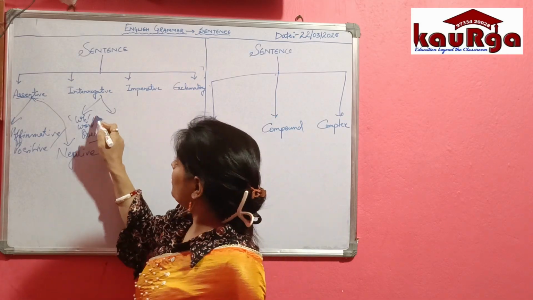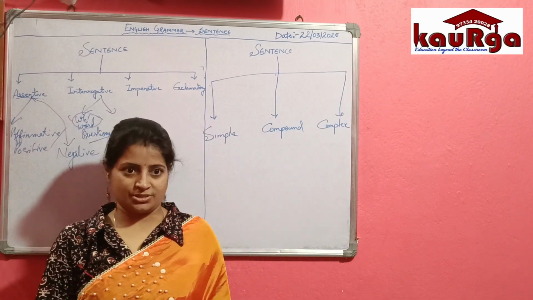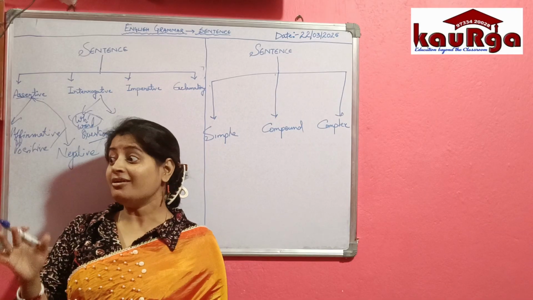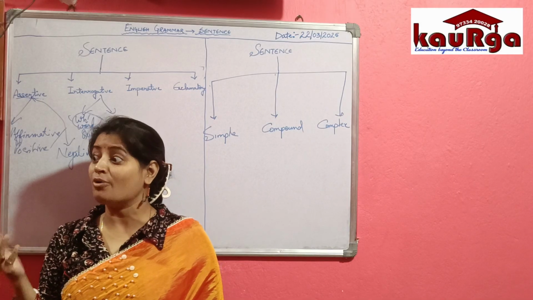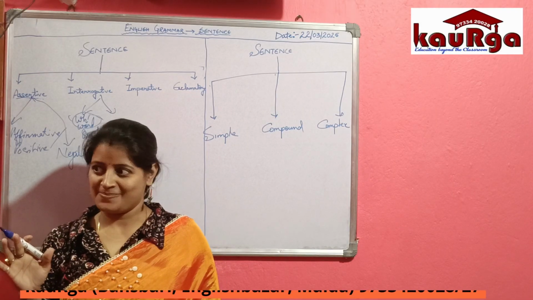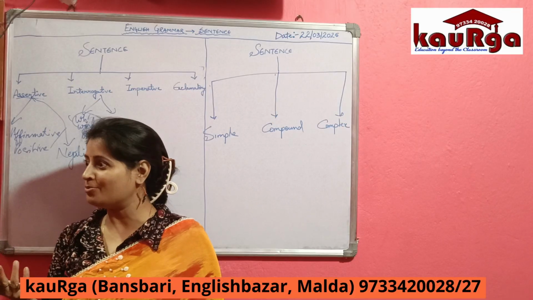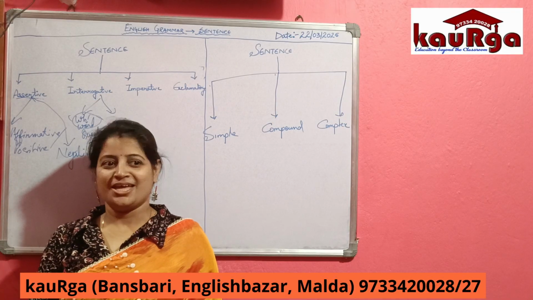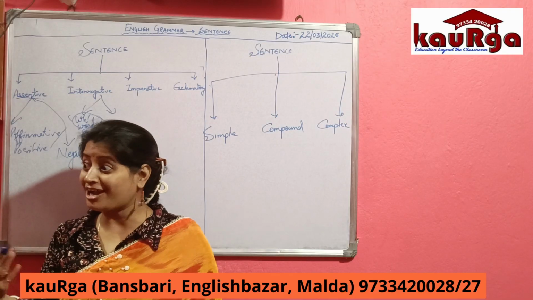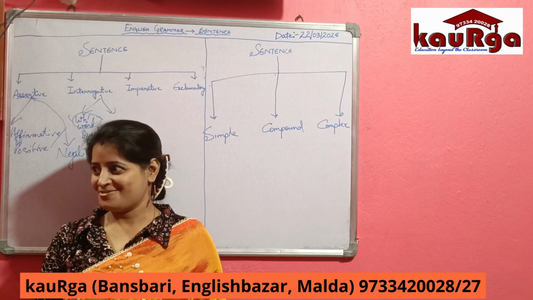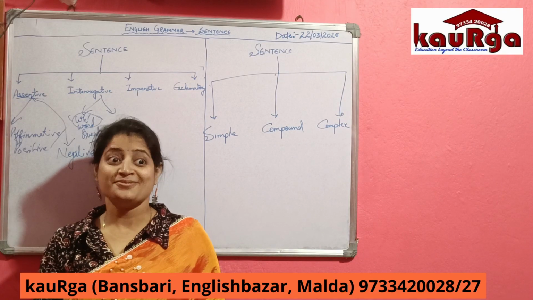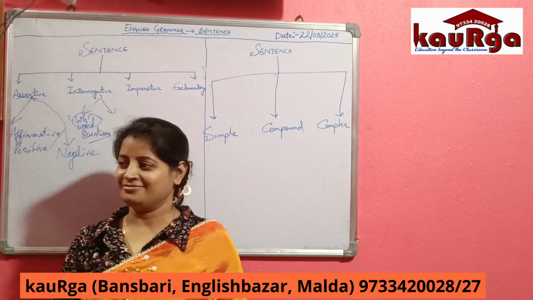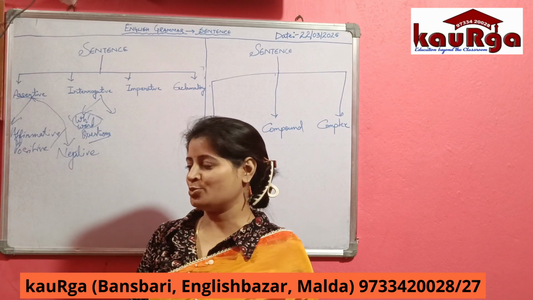Now these WH words, what are these WH words? Who, where... how many kinds of WH words are there? Count. Quickly. How many? Nine. Nine WH words are there.